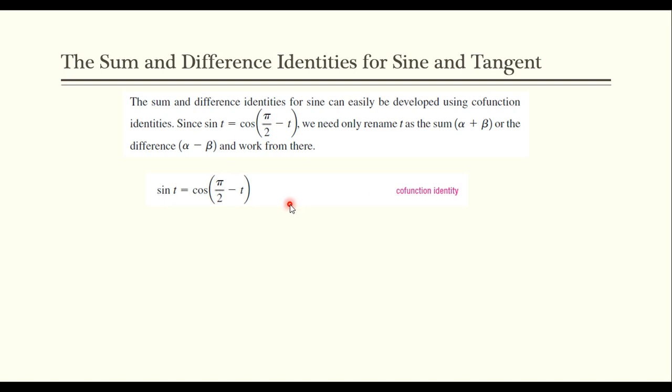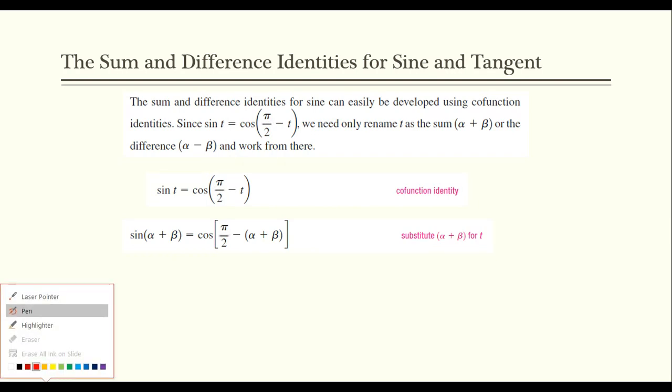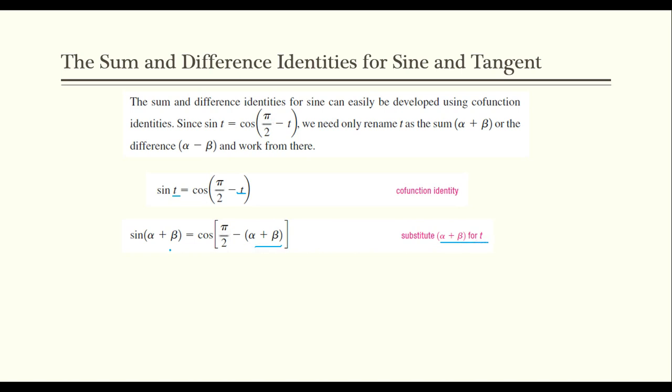We are going to take this and substitute in alpha plus beta for t. So everywhere there's a t, I'm going to let alpha plus beta equal t and substitute that right on in.